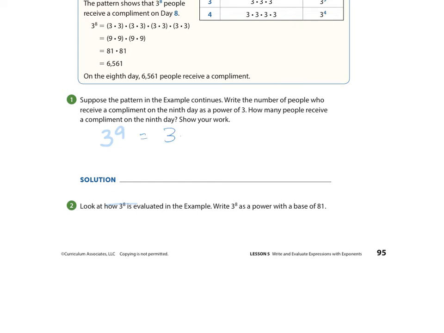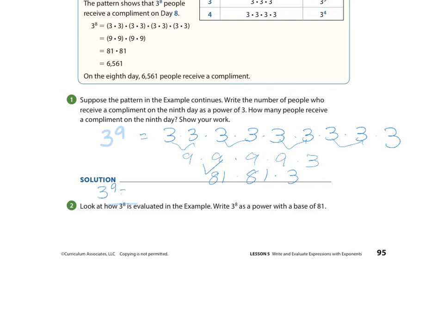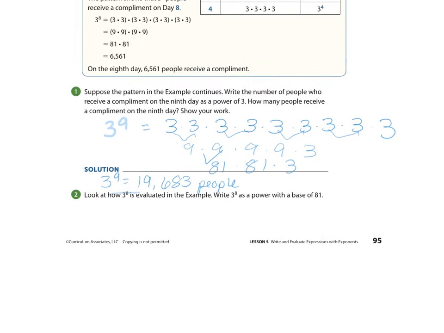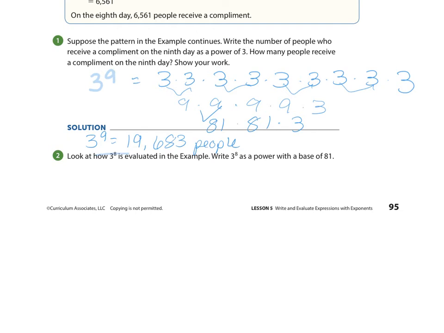So this is going to be 3 times 3 times 3 times 3, 5, 6, 7, 8, 9. Okay, so we can go through. That's a 9, a 9, a 9, a 9, and then another 3. Okay, we know this is 81 times 81 times 3. At this point, if you solve on a calculator, our solution is going to be 3 to the 9th equals 19,683 people getting a compliment, if everybody gives a compliment to 3 people a day.